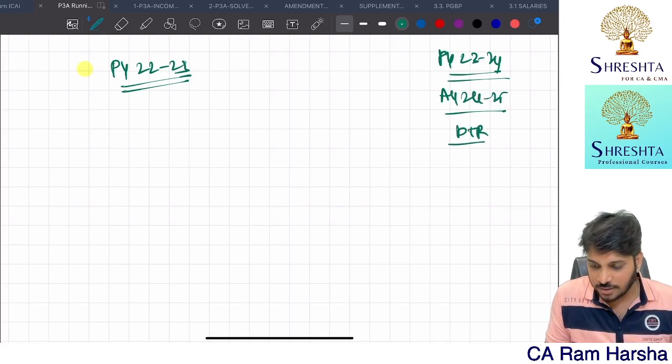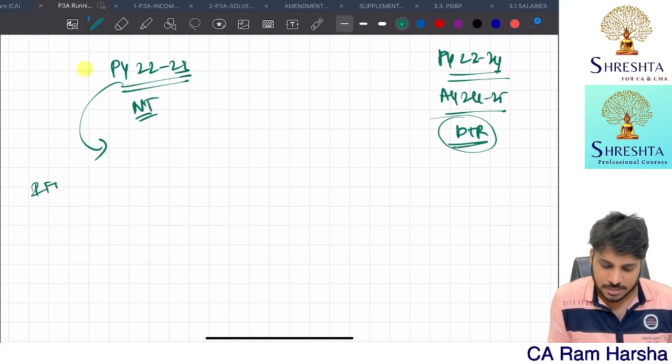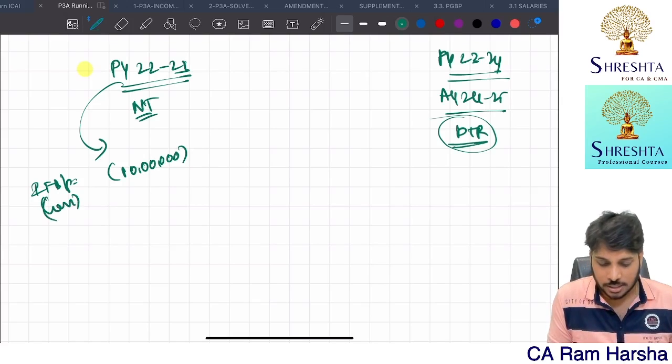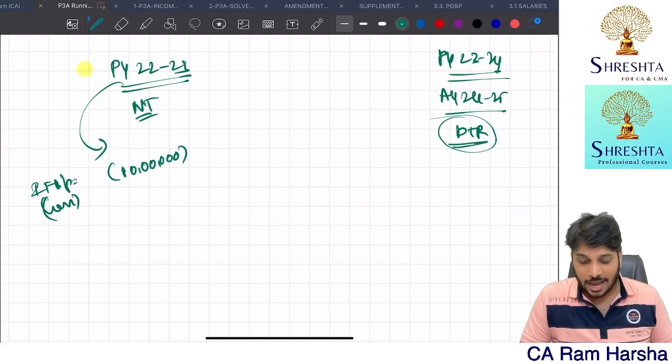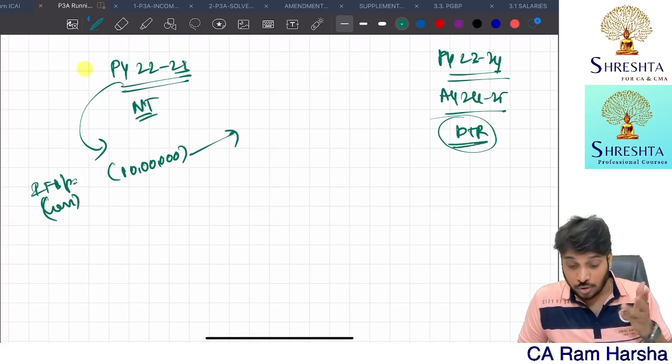This year I'm going with the default tax regime, whereas last year I went with the normal tax mode. Last year I declared income from business or profession of minus 10 lakhs. It's actually a loss from business or profession. If you look at the breakup of this 10 lakhs, why did I get this 10 lakhs loss? I will show you my PGBP income sheet.